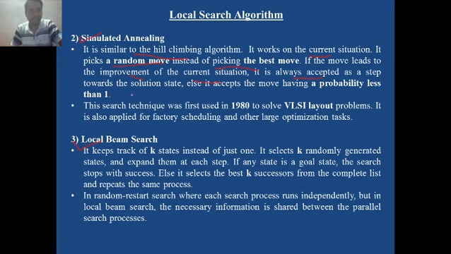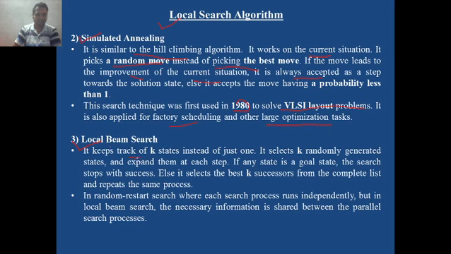So it randomly takes a move, and if it is better than the current situation, then it accepts, otherwise it rejects and goes on searching further. This technique was first used in 1980 to solve VLSI layout problems, factory scheduling, as well as other optimization tasks.